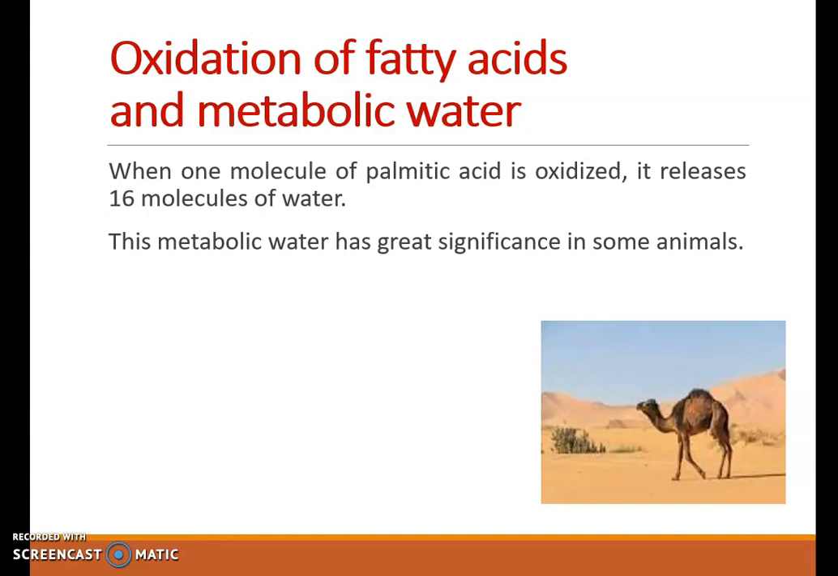Now, one molecule of palmitic acid releases 16 molecules of water. So, this is significant in some animals because here metabolic water is released. So, as we know that camels have to live in deserts without water for longer time. So, here this phenomenon becomes very important because they can store water for longer period of time, and hence they can survive without water for many days.